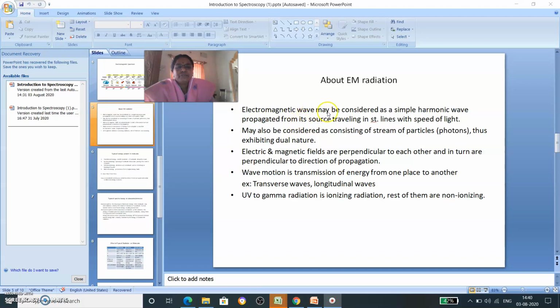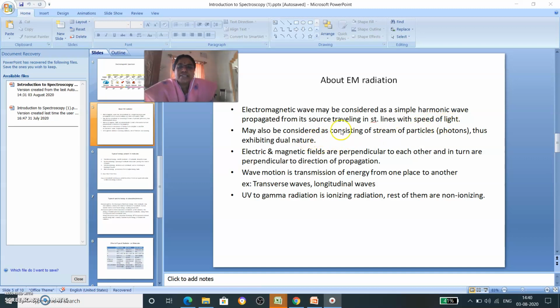So an electromagnetic wave may be considered as a simple harmonic wave propagated from its source, traveling in straight lines with the speed of light. Right? It originates from zero and travels in a straight line. As you know, it has wave properties like crest and trough, and the speed is equal to that of the velocity of light.